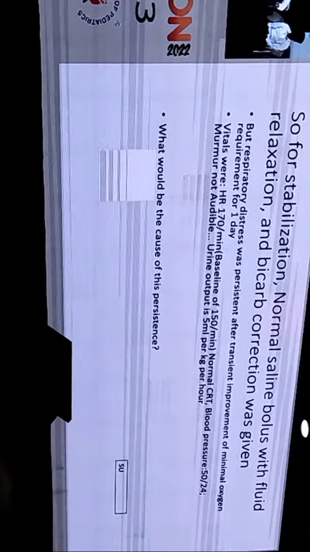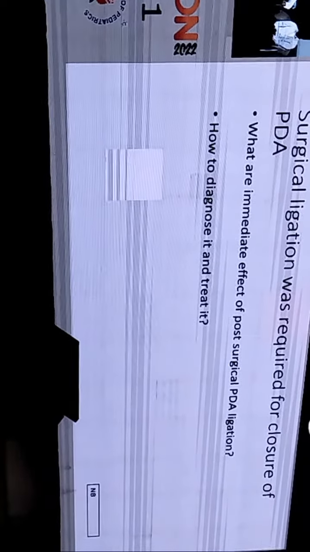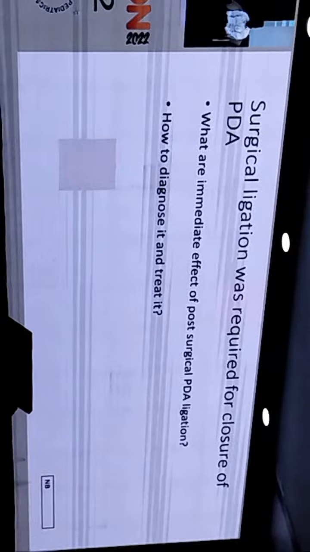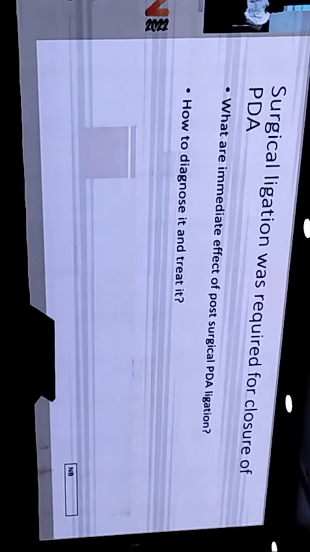So since there was risk for renal injury, this baby was subjected to surgical ligation of a PDA, of a 1 kilo baby at 13 days of life. So immediately post surgical ligation, we also think that if the respiratory distress worsens, again the diagnosis of sepsis comes in our mind. So what are the immediate effects of a post surgical ligation of this PDA? Dr. Ganai sir.